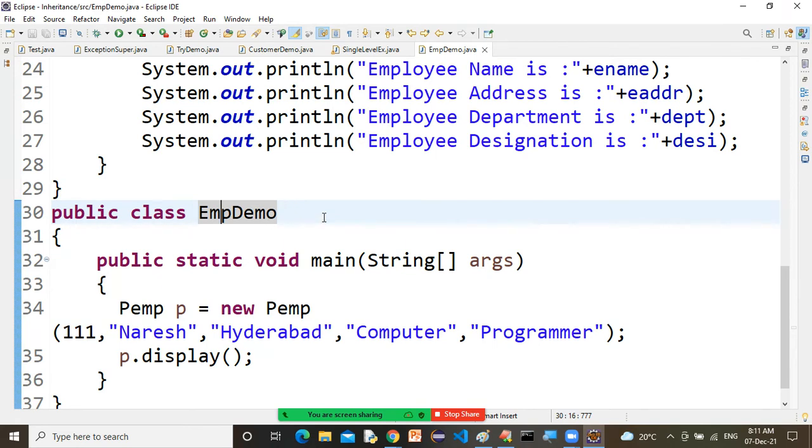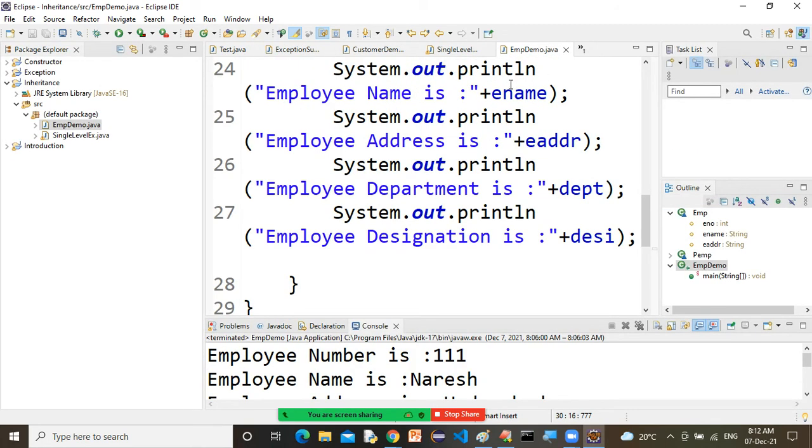You can declare as public only those classes which have the same file name. Now there is a controversy: a lot of students are telling, sir, it should contain a main method, then only we can declare the class as public. No, not such a thing, sir.